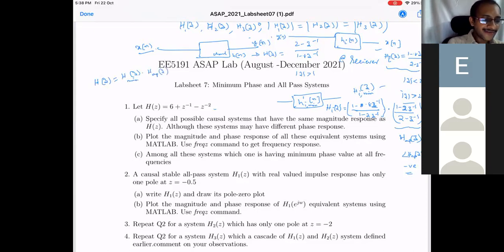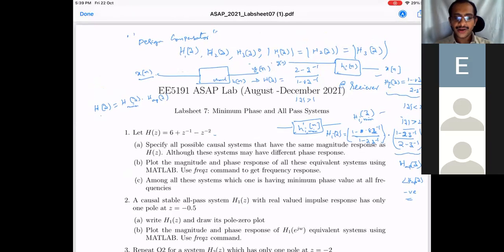There are several systems having the same magnitude response, but different phase responses. Among all such possibilities, H1, H2, H3, whichever is the minimum phase is preferred, the reason being whatever we have discussed.